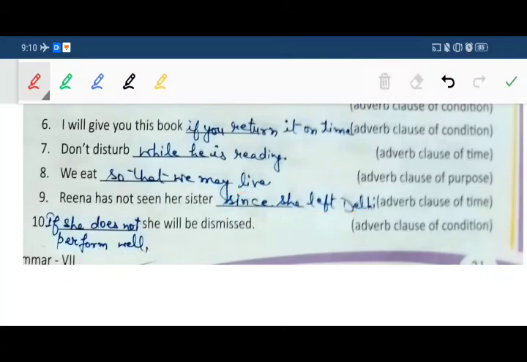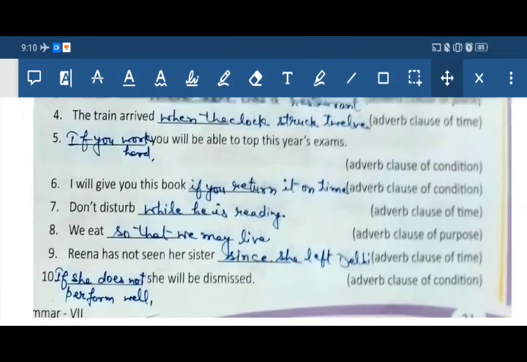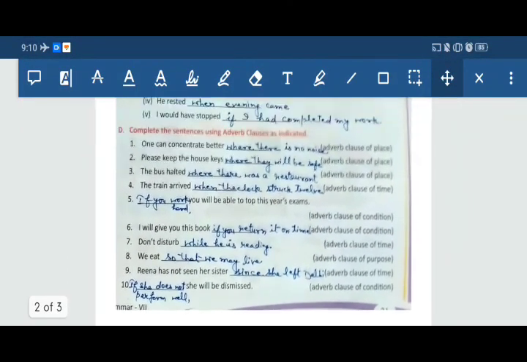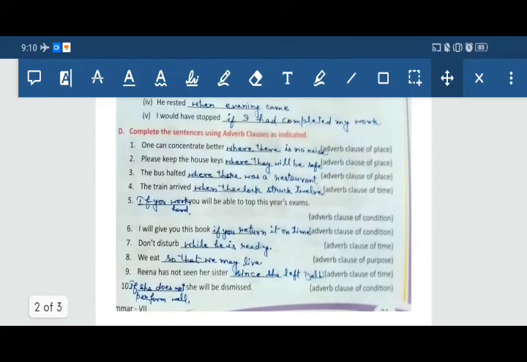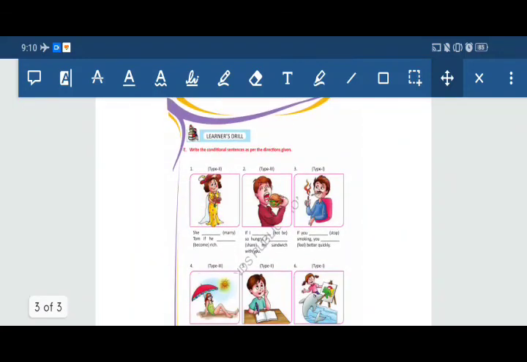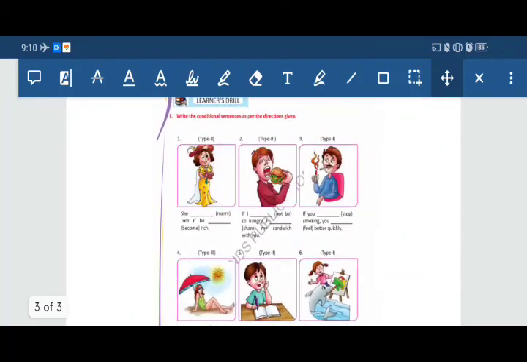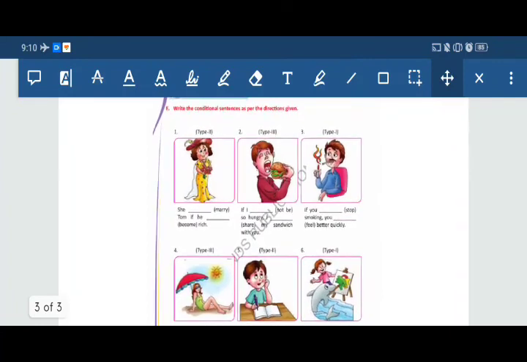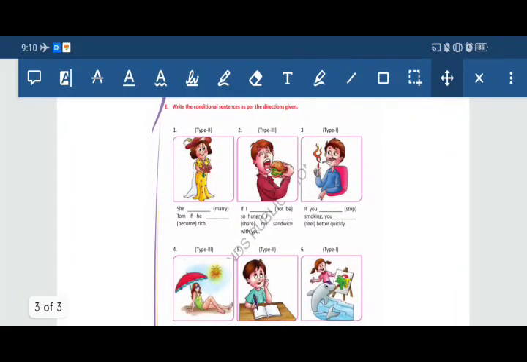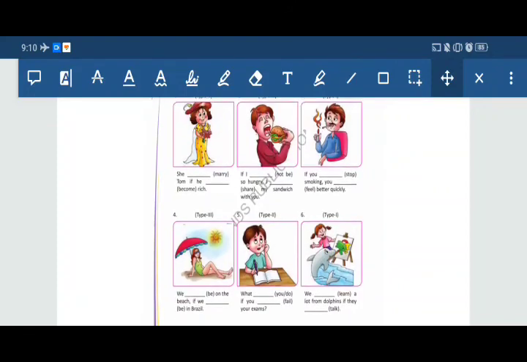Students, learn these exercises properly. If you are having the book, fill it in your book. No need to write in copies. If you don't have the book, write all the exercises in your notebooks. Now next exercise is learner's drill. Write the conditional sentence as per the direction given. This is for your homework. Do practice. Learn very well.